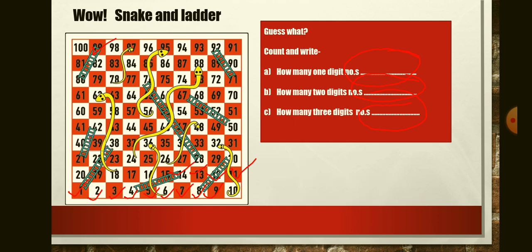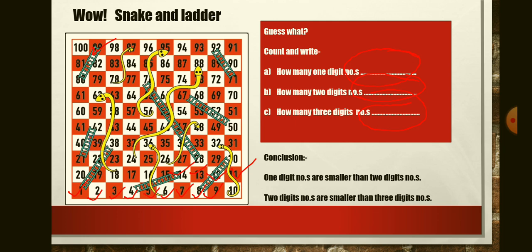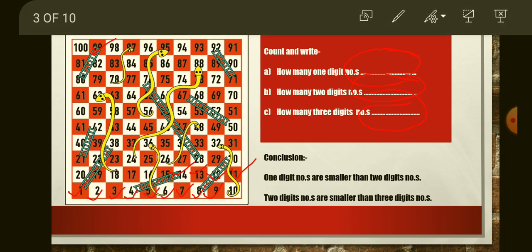One digit numbers are smaller than two digit numbers. How is it possible? You can see one digit numbers. Just suppose you have written 1 and, for two digit numbers, just suppose you have written here 13.